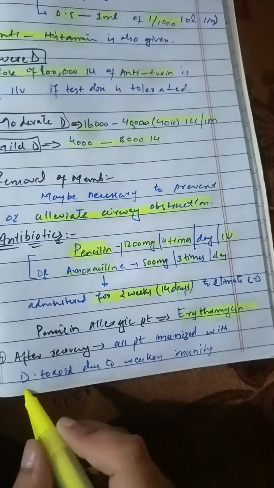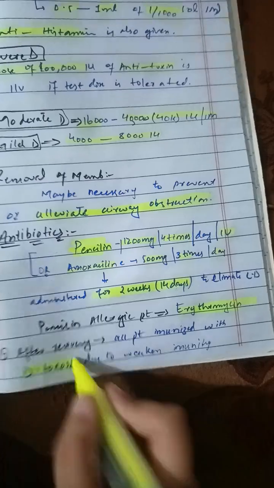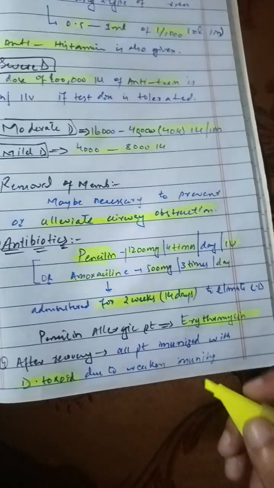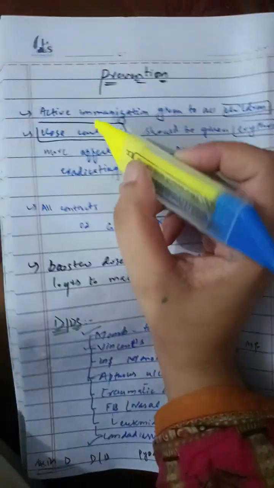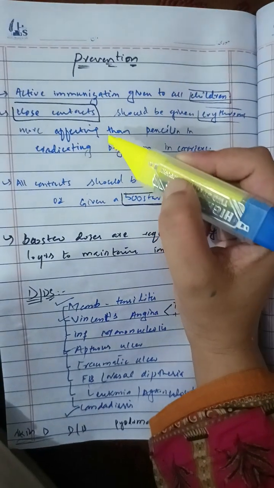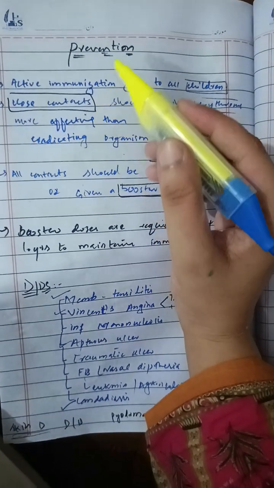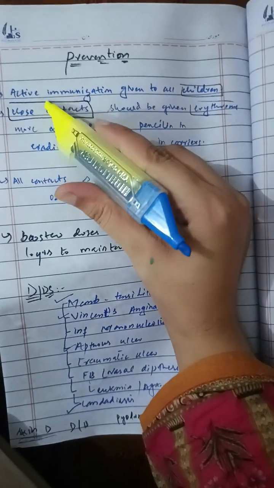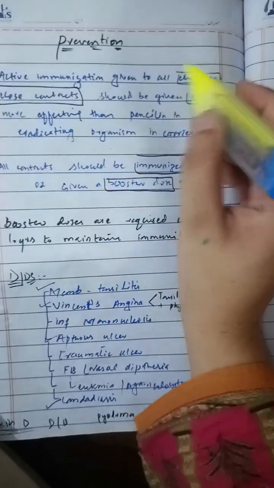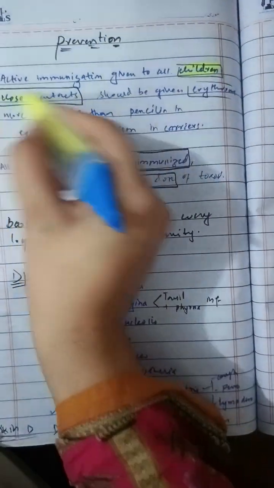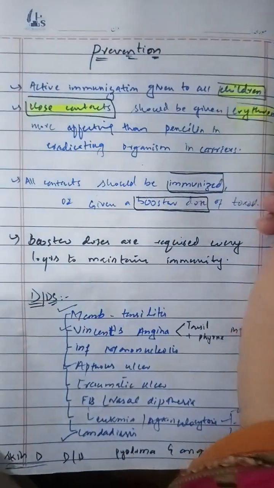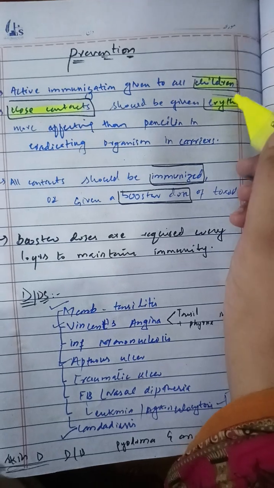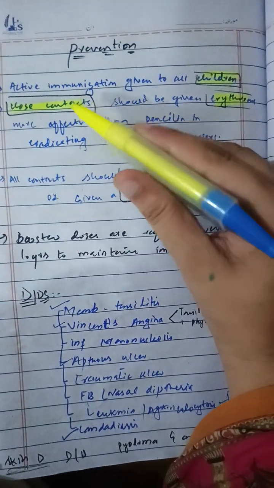After recovery, all patients must be immunized with diphtheria toxoid, because the disease causes weakening of immunity in the patient. For prevention, we have to administer the vaccine and the immunoglobulin. The active immunization, that is the vaccine, is given to the children. The close contacts are also treated with erythromycin, because erythromycin is more effective than penicillin in close contacts.